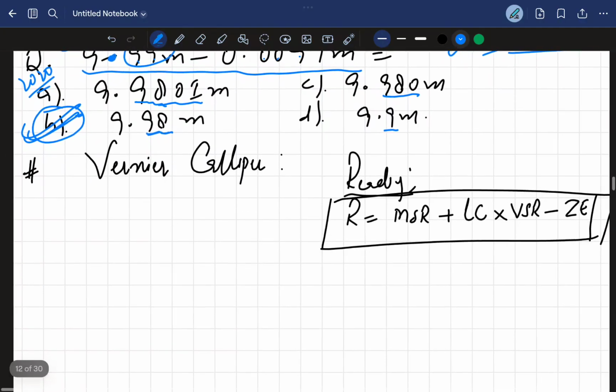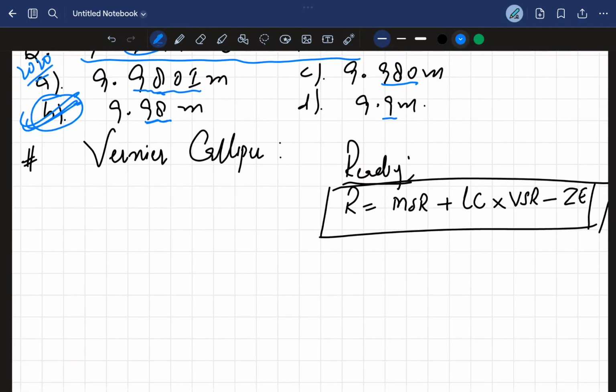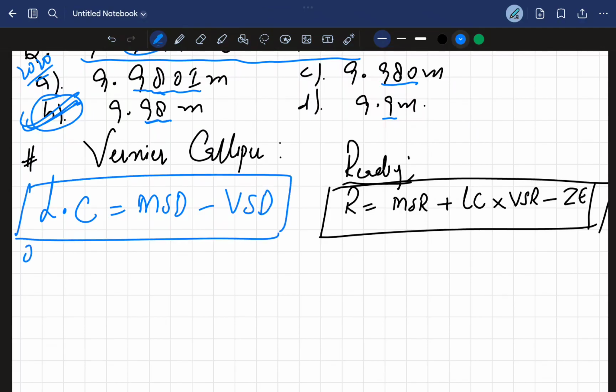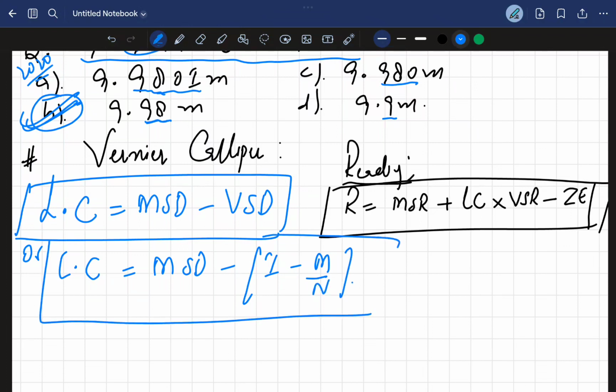So the last topic in this is vernier caliper. वर्नियर कैलिपर की कुछ फॉर्मूलाज आपको रिमेंबर करना है. That's least count is equal to MSD minus VSD. You need to understand least count is equal to MSD minus VSD. और लीस्ट काउंट का और एक फॉर्मूला है, that's MSD minus 1 minus M by N. ये और एक फॉर्मूला है जो कि आपको रिमेंबर करना है.